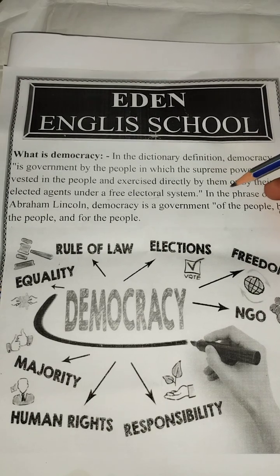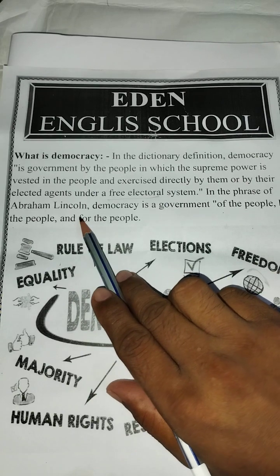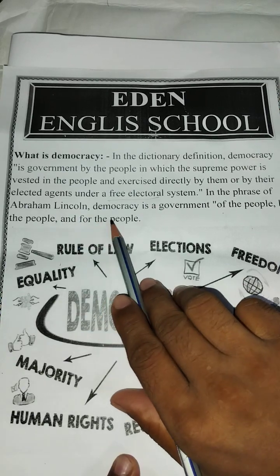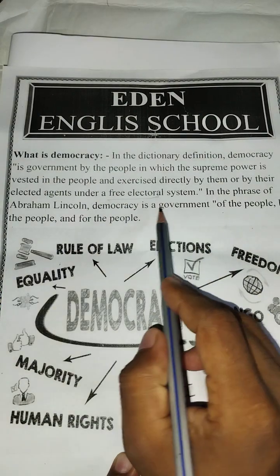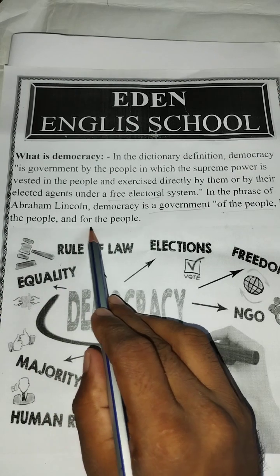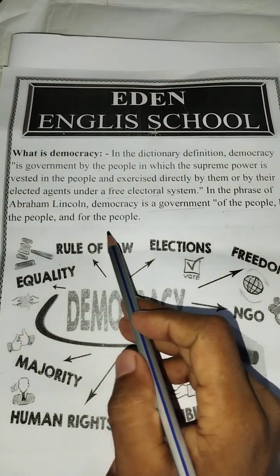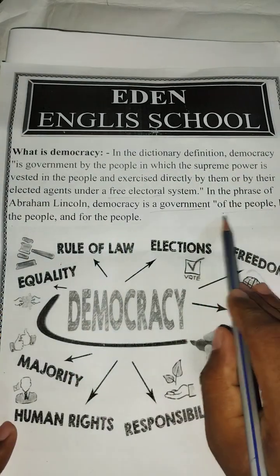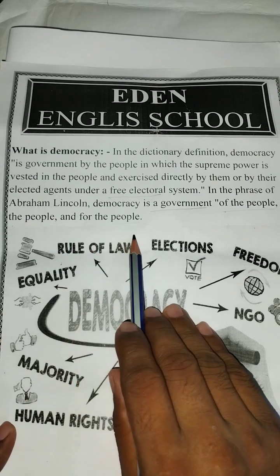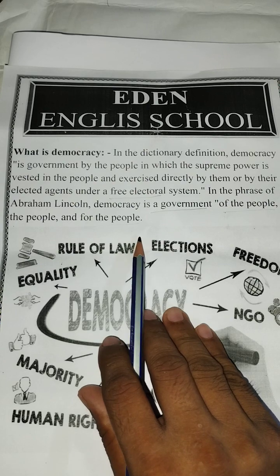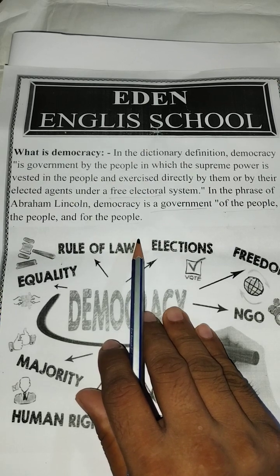And according to Abraham Lincoln, the famous president of America, democracy is a government of the people, by the people, and for the people. That means democracy is a government, and this government would work of the people, by the people, and for the people. That means every work would be done on behalf of the common people. So this is democracy.